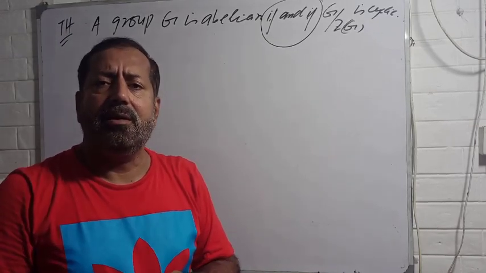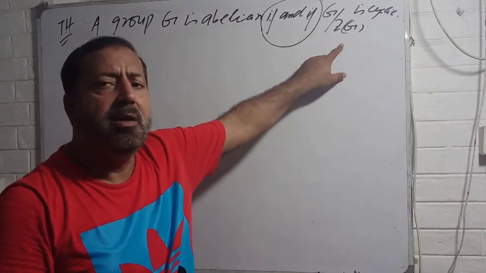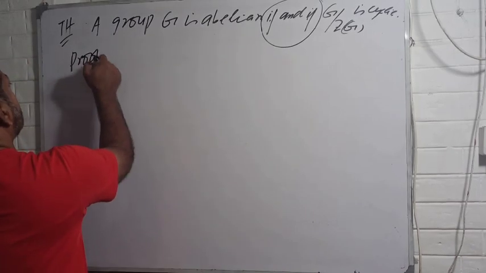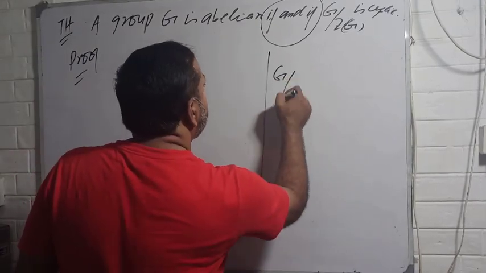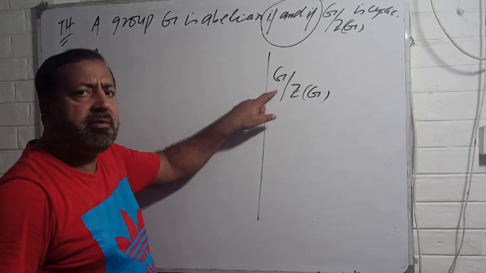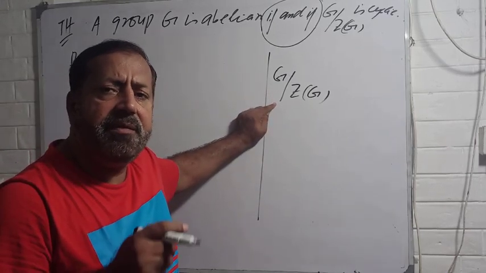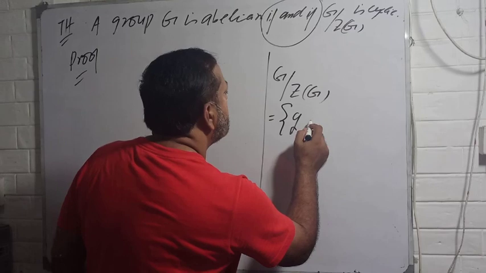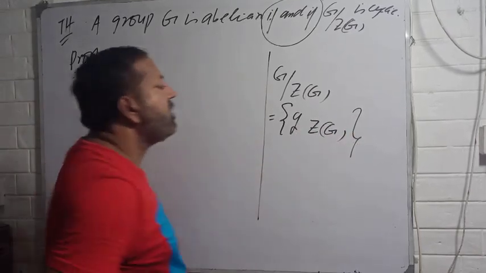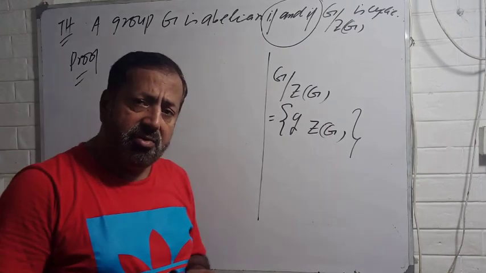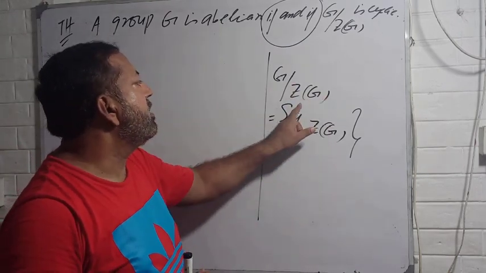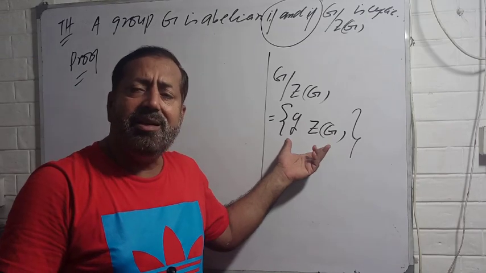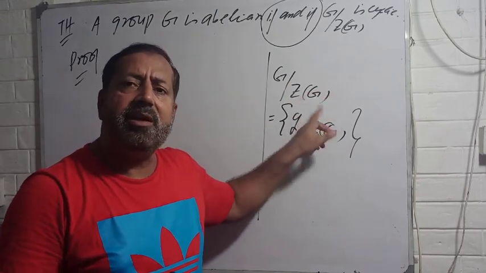But remember how you write the elements of G by center of G. Because it's a factor group, its elements are in fact the cosets of the center of G in G, and you can write them like this: g times center of G. Also keep in your mind that the center of G is in fact the identity of this group, because the elements of this group are cosets, and the center of G is also the coset by the identity element.